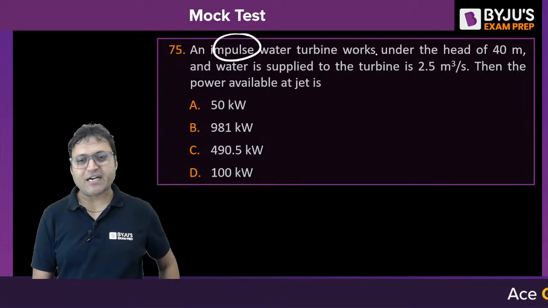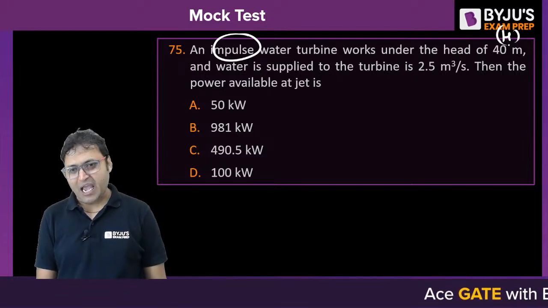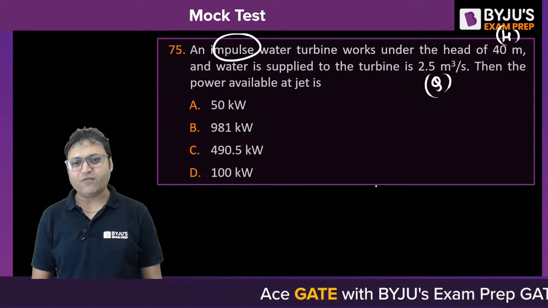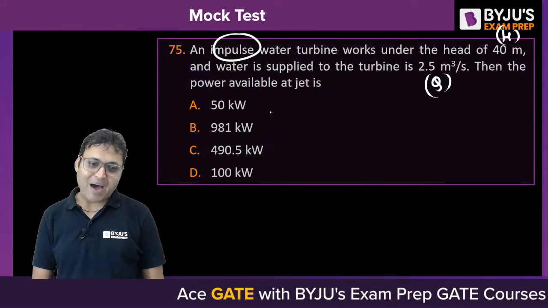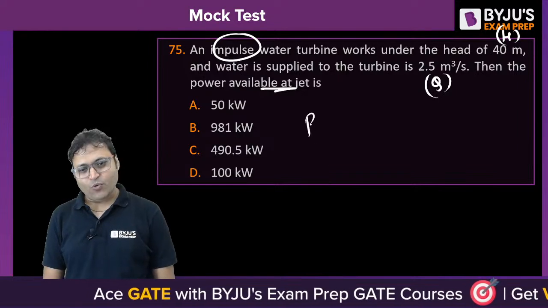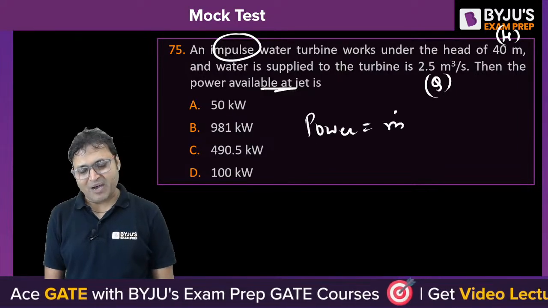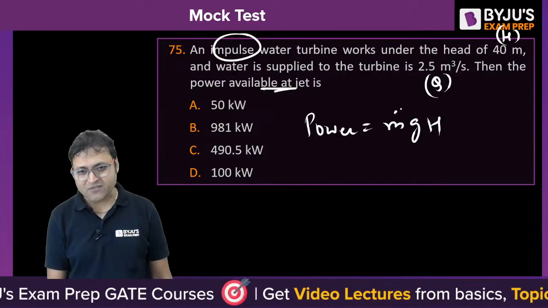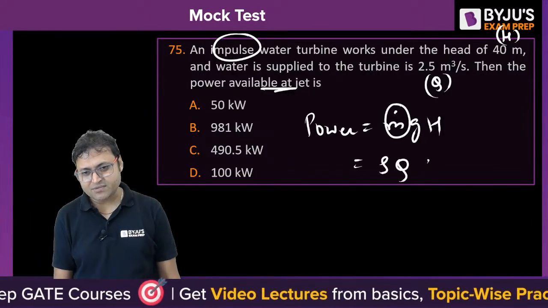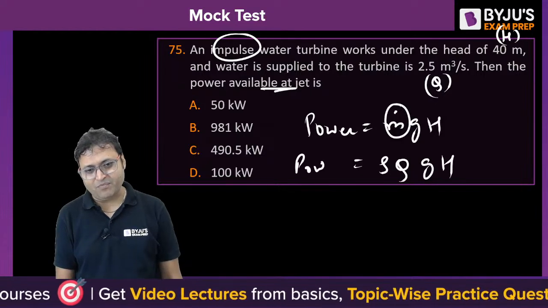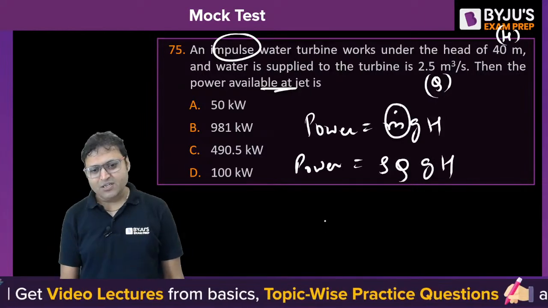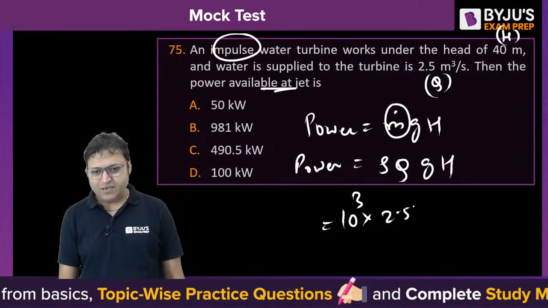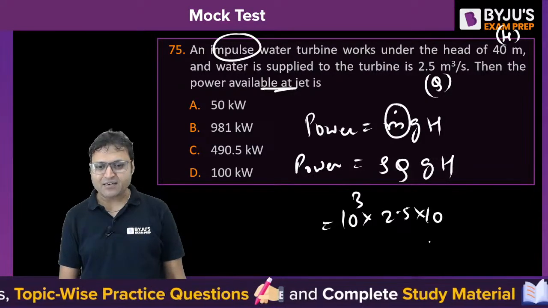An impulse water turbine works under a head of 40 meter. Available head is 40 meter and water is supplied to the turbine at the rate of 2.5 meter cube per second. Then the power available at the jet is, what is power available? That is mass flow rate into g into H, available head. And what is the mass flow rate? That is density into discharge. This is the power available at the jet. So rho is 10 to the power 3, Q is 2.5, g let us take as 10.